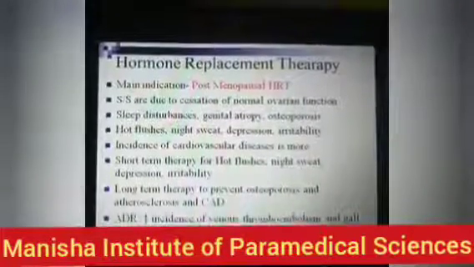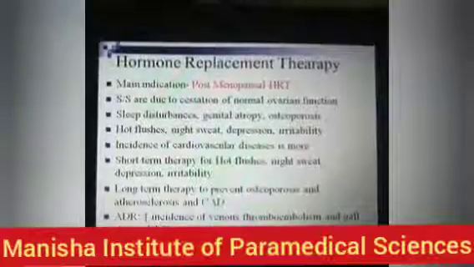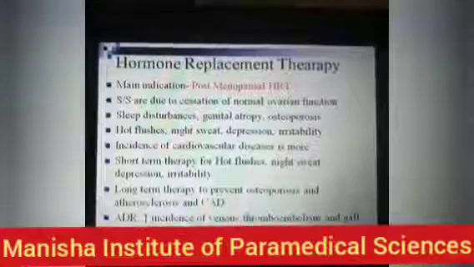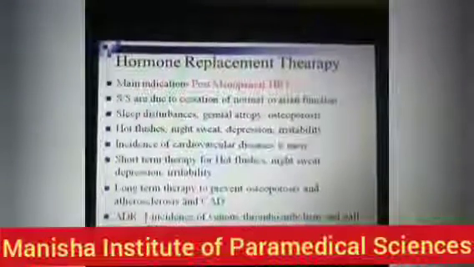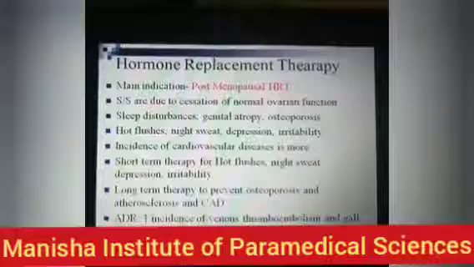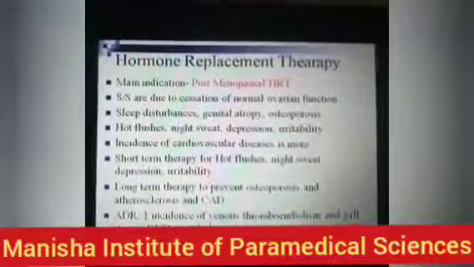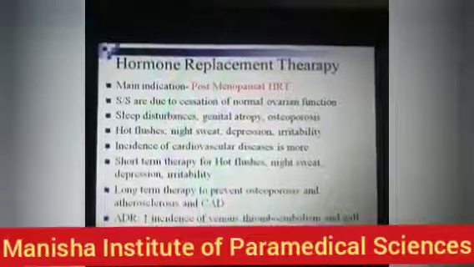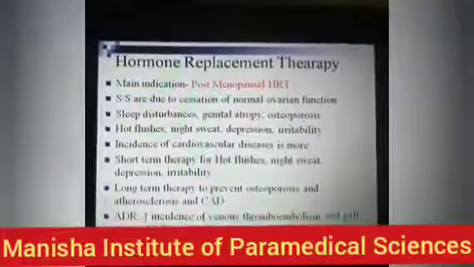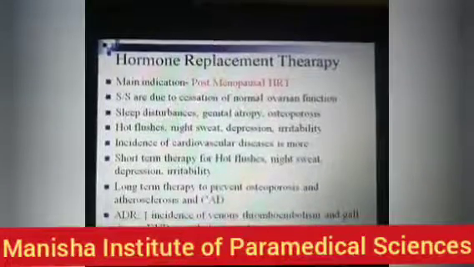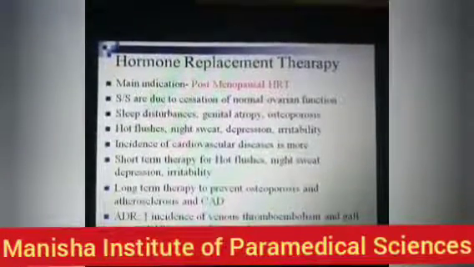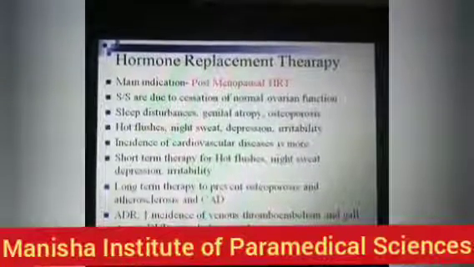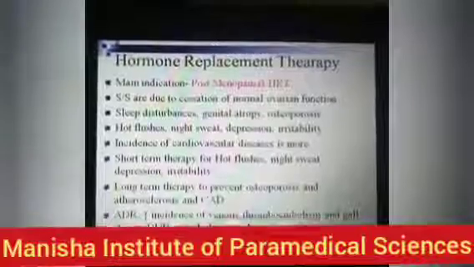There is increased chance of cardiovascular diseases in the postmenopausal phase because of cessation of normal ovarian function. Short-term estrogen therapy is helpful in case of hot flushes, night sweating, depression, irritability, sleeplessness. But long-term therapy is used to prevent and delay osteoporosis, atherosclerosis and coronary arterial diseases.